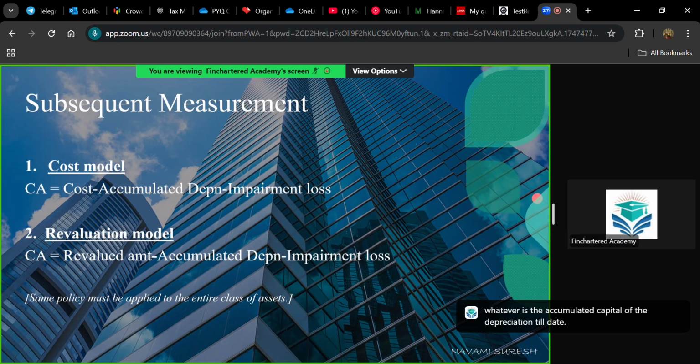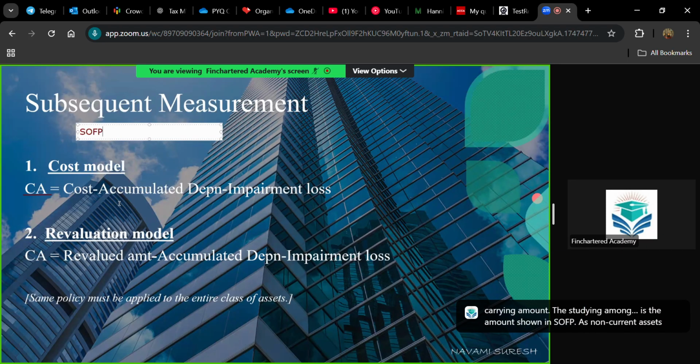From the initial cost, you deduct the depreciation total till date, and if there is any impairment, which is not a regular event, we will discuss impairment in IAS 36. That is also deducted from the cost, and the remaining value is known as the carrying amount. This carrying amount is the amount shown in the SOFP as a non-current asset.